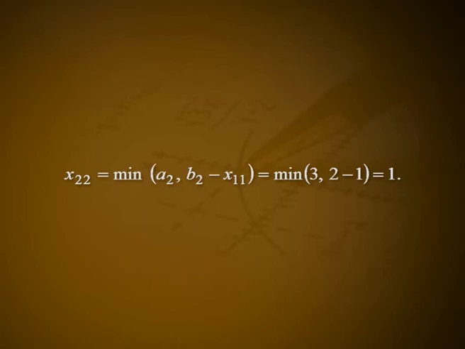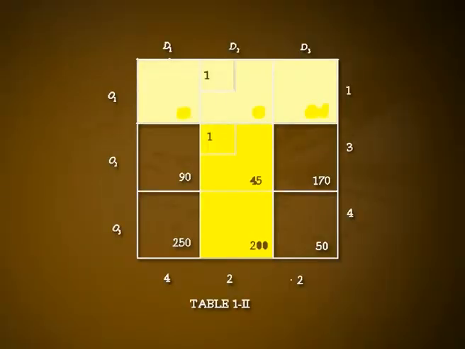The magnitude of allocation is x22 equal to minimum of A2, B2 minus x12, that is equal to minimum of 3, 2 minus 1, which is 1. This satisfies the requirement at destination D2, and thus we cross off the second column from the transportation table, getting table 1 2, where the second column is shown as shaded.